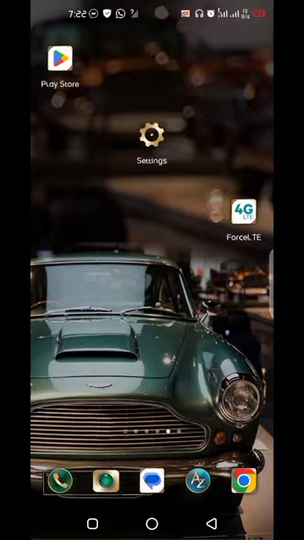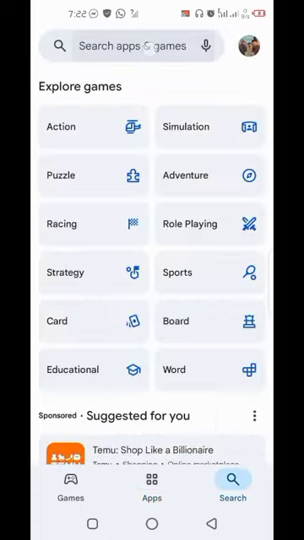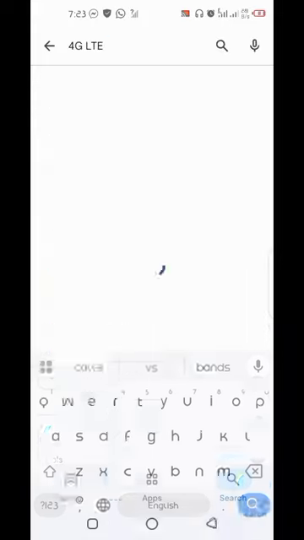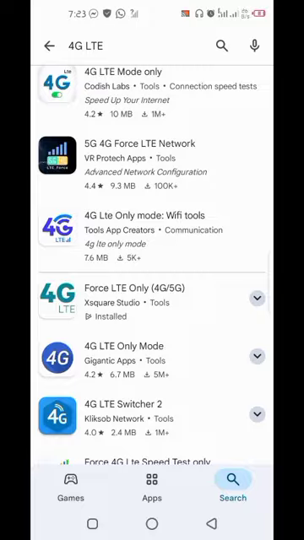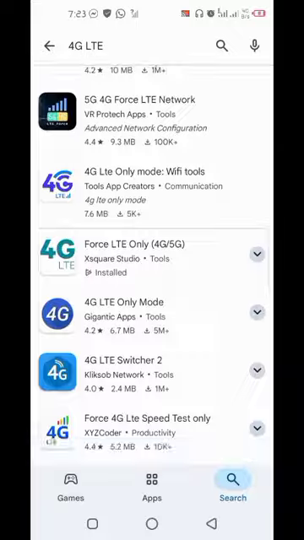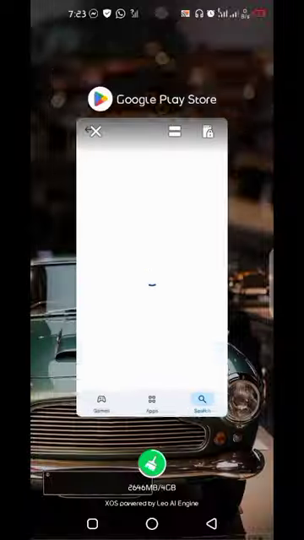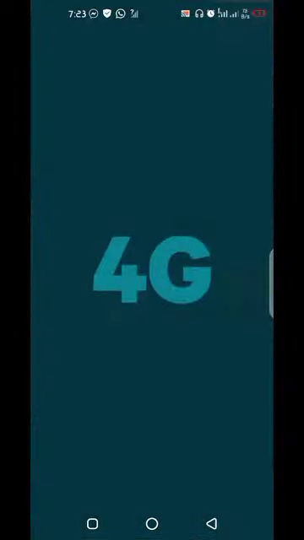First open Play Store, go to search bar and type 4G LTE and search and install this app called 4G LTE only 4G 5G. This one. I have already installed it, so I will just close Play Store and open app.